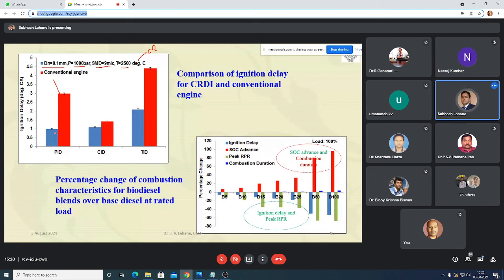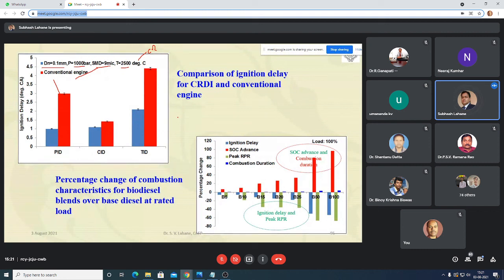Obviously, physical ignition delay will decrease with the CRDI system, because the number of holes will be more and the nozzle size is less. Nozzle size is less means droplet size will be less, which means there will be easier mixing of the fuel and air. So physical ignition delay will be reduced. Even chemical ignition delay also reduces, because the chemical reaction will be faster. Total ignition delay is the combination of these two, so that also reduces. There is a big difference between the conventional engine and the CRDI engine from the ignition delay point of view.